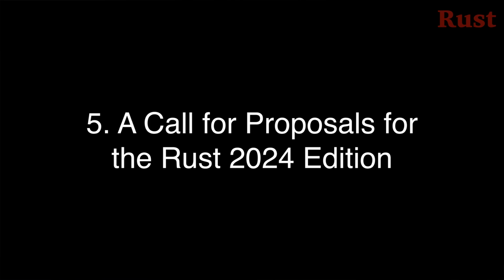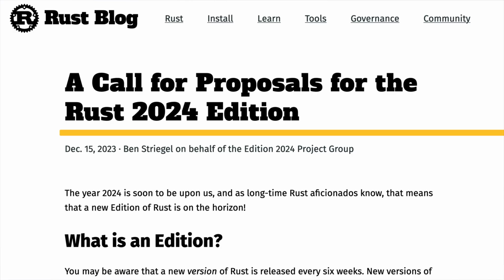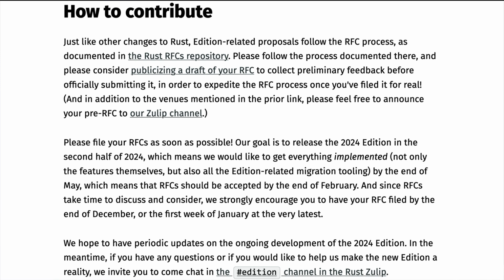Number 5. On December 15th, the Edition 2024 project group put out a blog post asking for folks to propose breaking changes to make for the Rust 2024 edition. Every 3 years, Rust puts out a new edition, which is a chance to make syntactically breaking changes in the language. Note that this only applies to the syntax of the code. Rust, so far, has maintained its guarantee that code from all Rust editions can be compiled and used interchangeably, which is quite an accomplishment. There are instructions in the blog post for how to contribute if you're interested. See the link in the details below if you want more information.